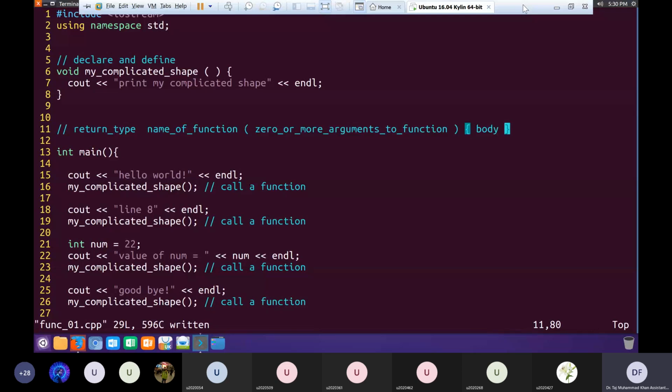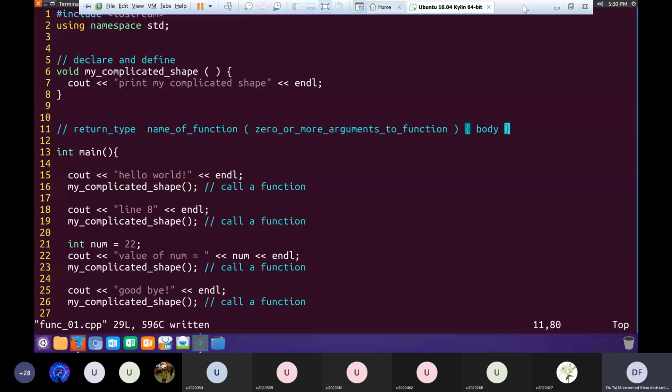Until now, you have been using the function main without realizing that main was a function. And there's another function called my complicated shape that we introduced in this program. So C programs should have at least one function and it should be named main. You can't have only one function which is not called main.